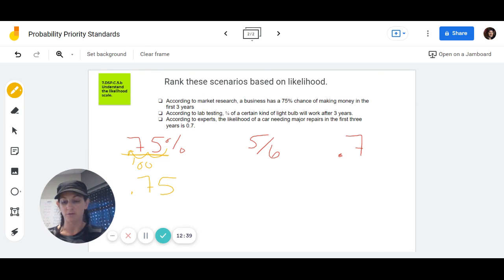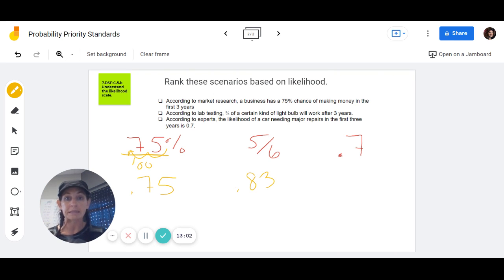Now with 5/6, and as we have talked about in class, let me get my handy dandy phone calculator for you so you can see. We're just going to simply divide our fraction. 5 divided by 6. All right, so this is a repeating decimal, so I'm going to round it just to 0.83. So I have 0.83, 0.7, and 0.75.